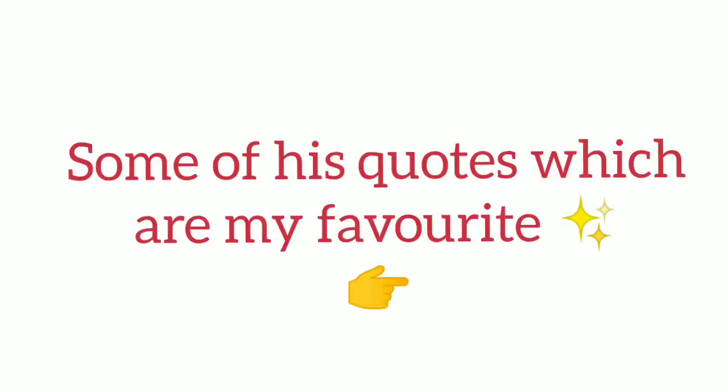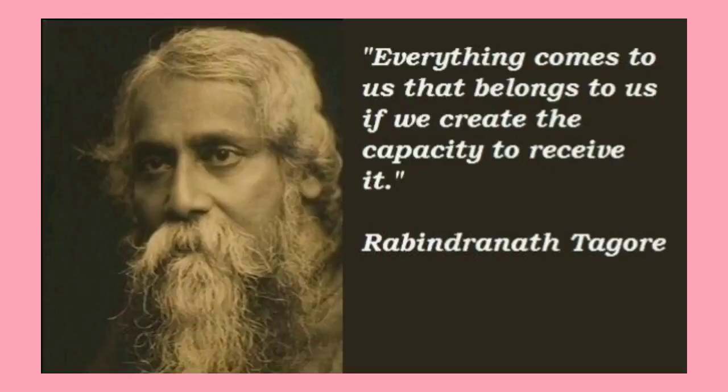ये clearly छापना मत. So the first one is: everything comes to us that belongs to us if we create the capacity to receive it. What does this mean? That things will definitely come to us. If it is destined हमारे लिए तो it will definitely come. Only the thing is you need the capacity to receive it. कि आप में उतनी क्षमता, you should have that capacity to receive it. Not that it is becoming difficult so you give up and say no, I can't achieve it. But you should have that capacity that no way, no problem, I will achieve it.